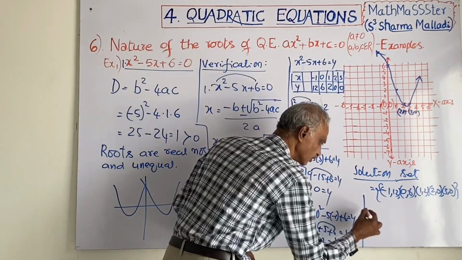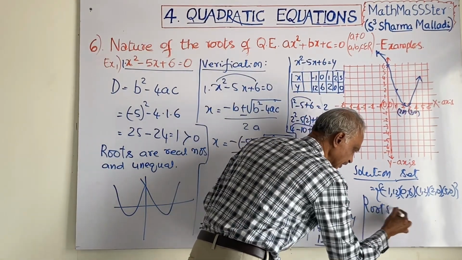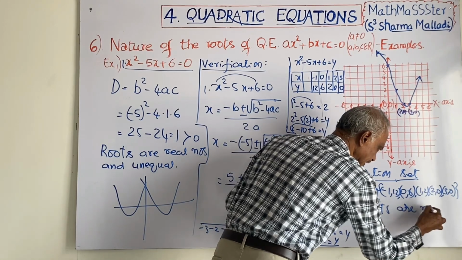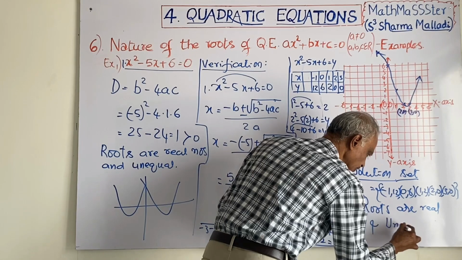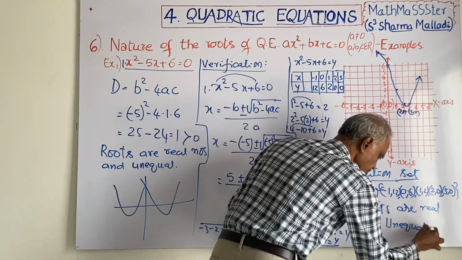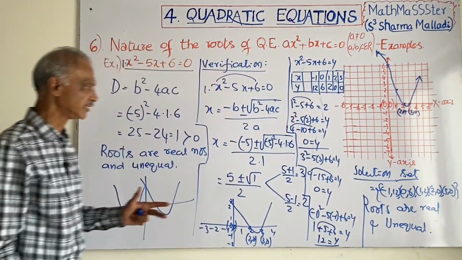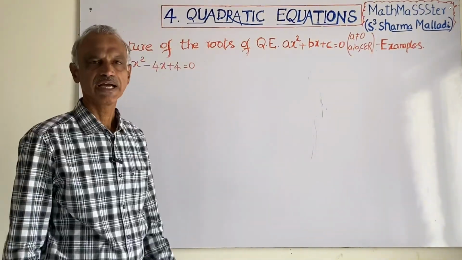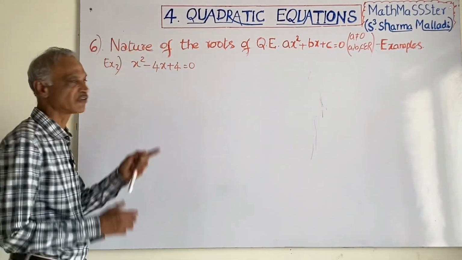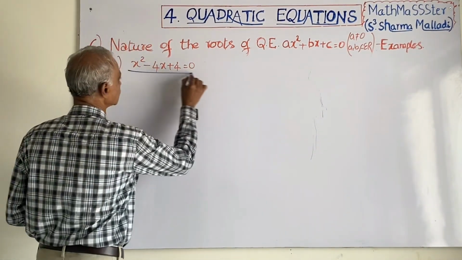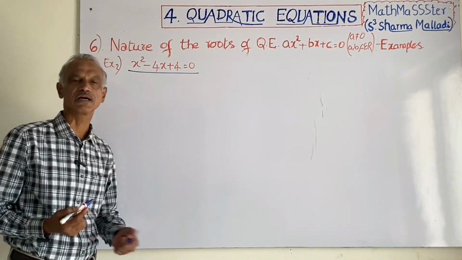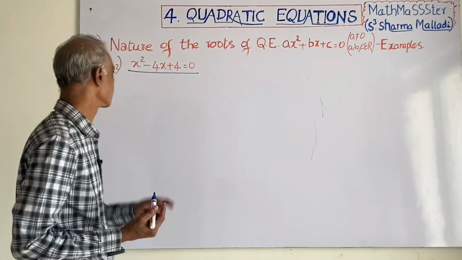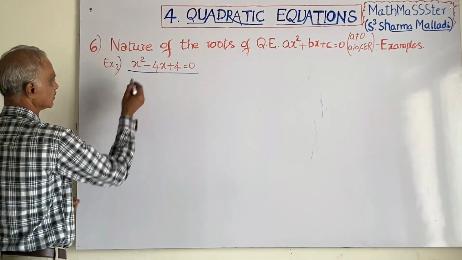Therefore, the roots are real numbers and unequal to each other. Like that, you can prove. I will take another example. I will find out the nature of the roots of this quadratic equation and we will verify whether our answer is true or false. I am taking this one.